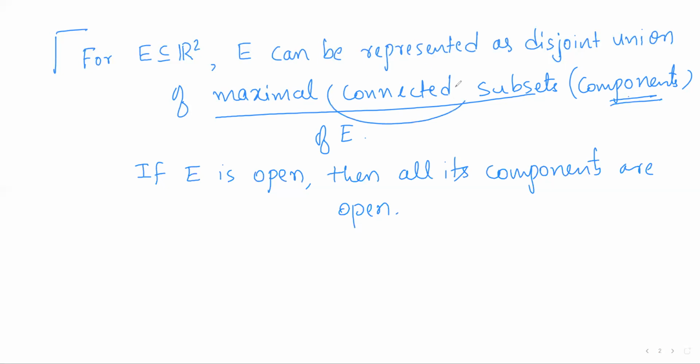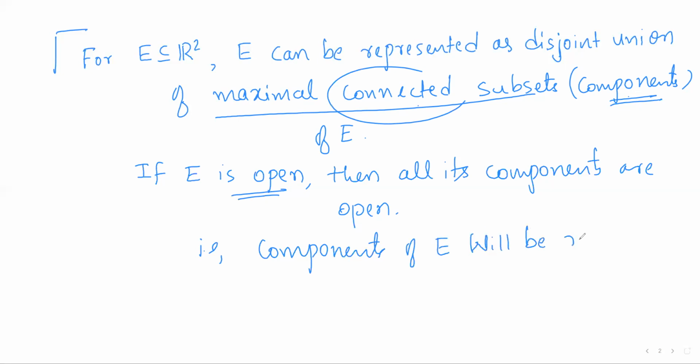They are connected sets, and whenever E is open, they will be open. Open connected sets are regions, so the components of E will be regions.